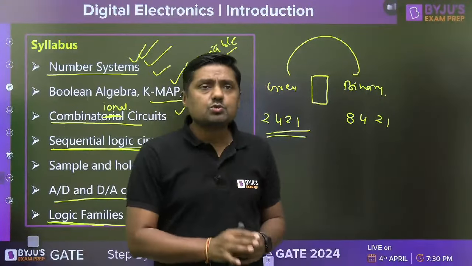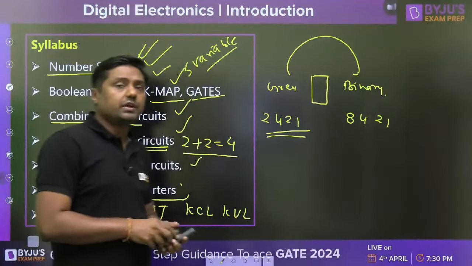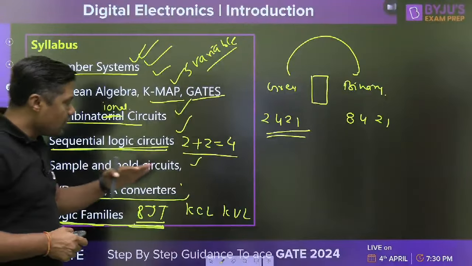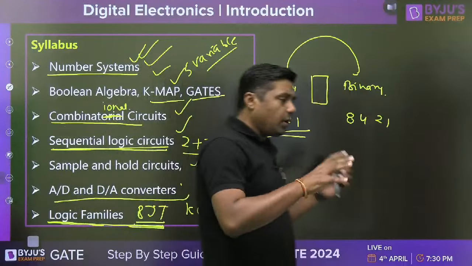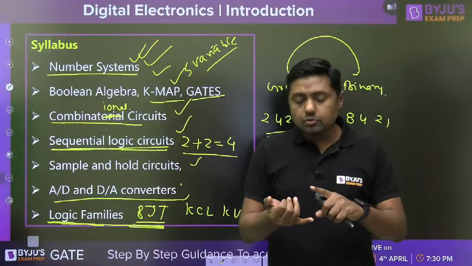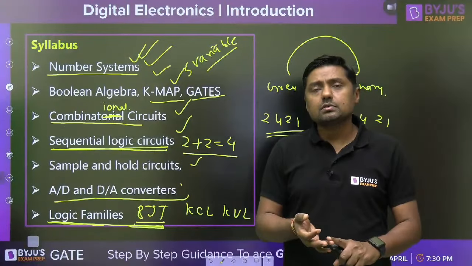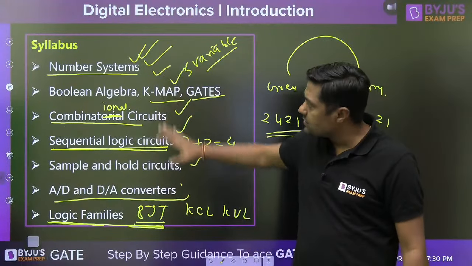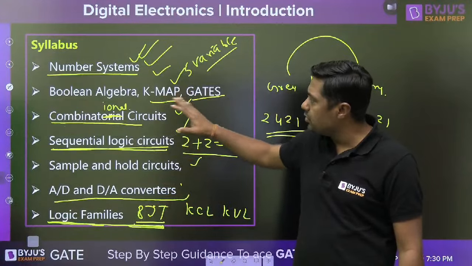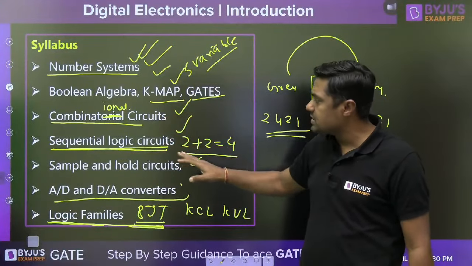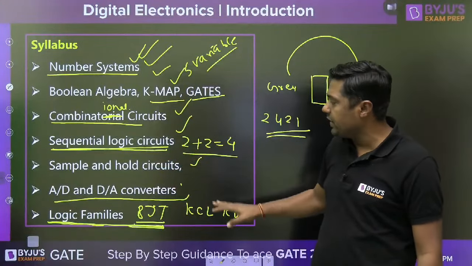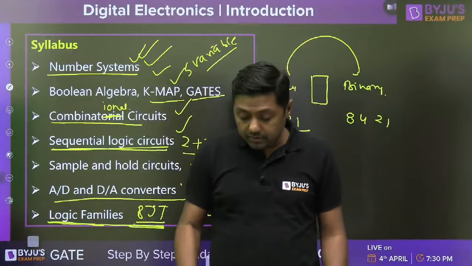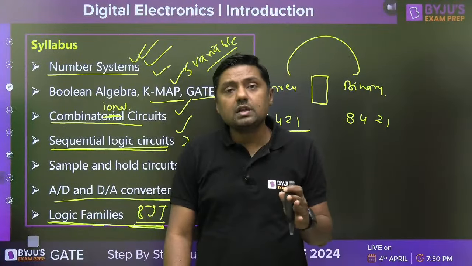Any question up to this point? If you have any question related to that, so this is about the syllabus. So everybody, whether student from electrical, electronics, computer science, instrumentation branch, this is broad classification of the topics. Number system, Boolean algebra, combinational circuit, sequential circuit, sample and hold, A to D, D to A, and logic family.